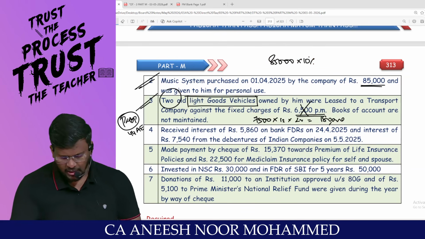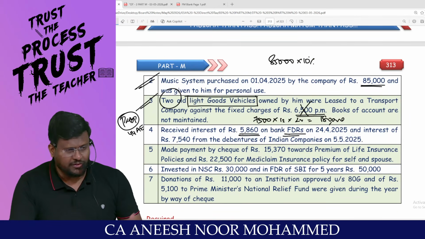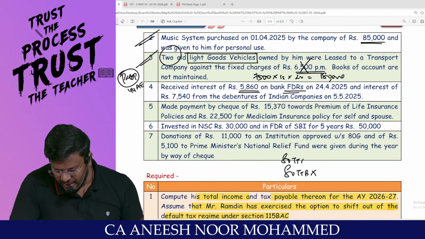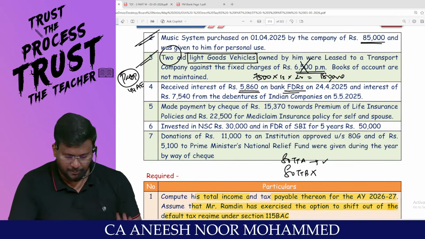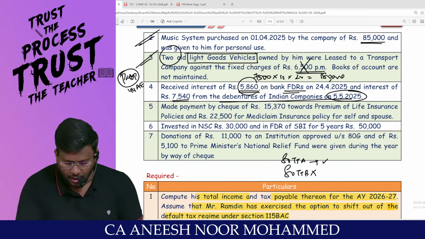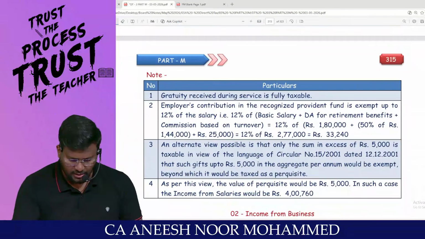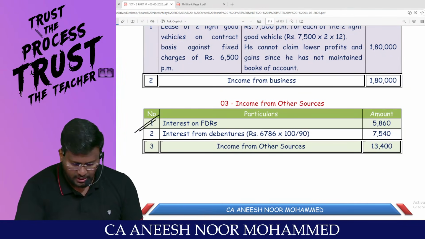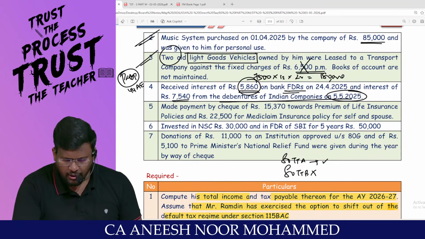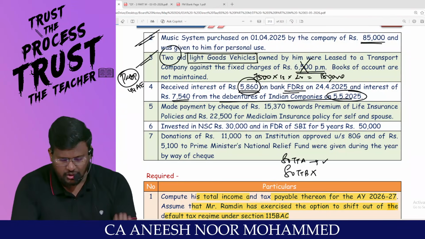We are having IFOS. Sir, received interest of 5,860 on bank FD. What is the age of the assessee? 33. So 80TTB is not possible. Am I right? 80TTA is applicable only for savings bank, not for FD interest. And interest of 7,540 from the debenture of an Indian company on 5/5/2025. Both of these should be taxable under the head IFOS. So I am calculating the IFOS income, my dear lovable students: interest on FD and interest on debentures. Received interest of 5,850 on bank FD and interest of 7,540 from debentures of an Indian company.